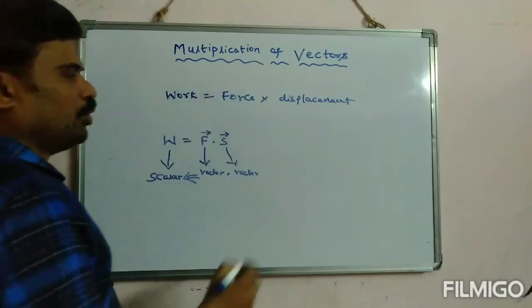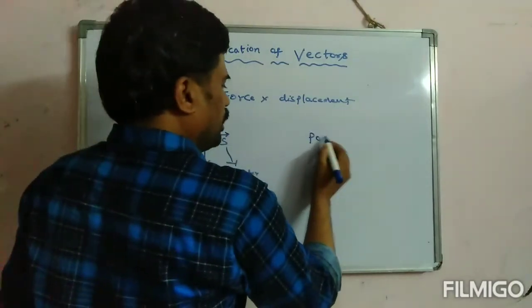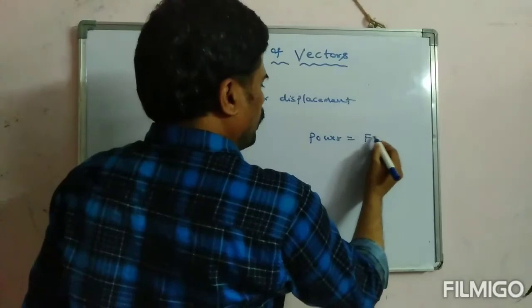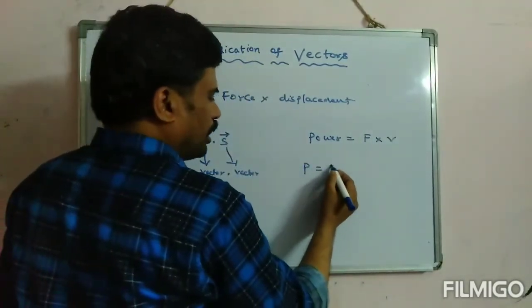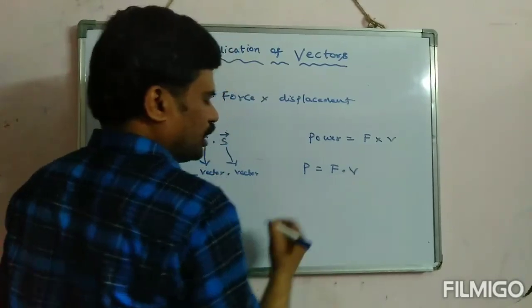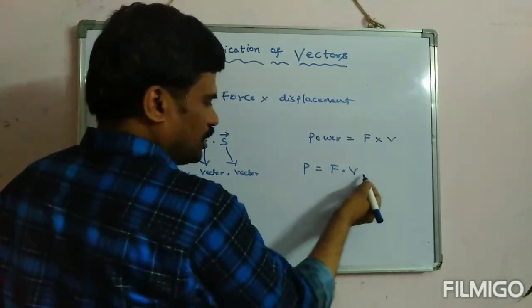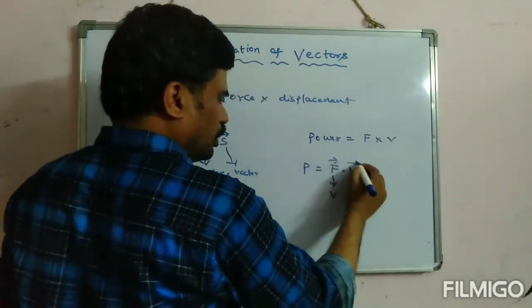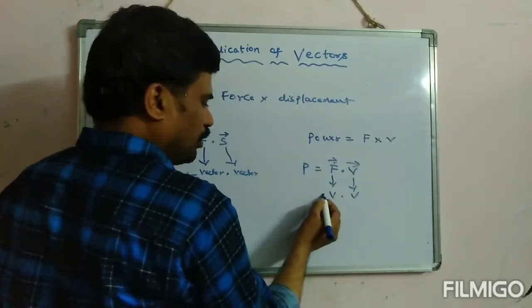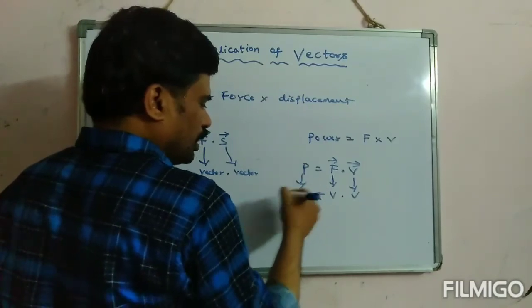Let me tell you one more example. Power. The power formula is force into velocity. But actually the power formula is the dot product of force and velocity. Here you can see, this is a vector quantity, this is a vector quantity. Both are vector quantities. The dot product of vectors gives a scalar quantity.